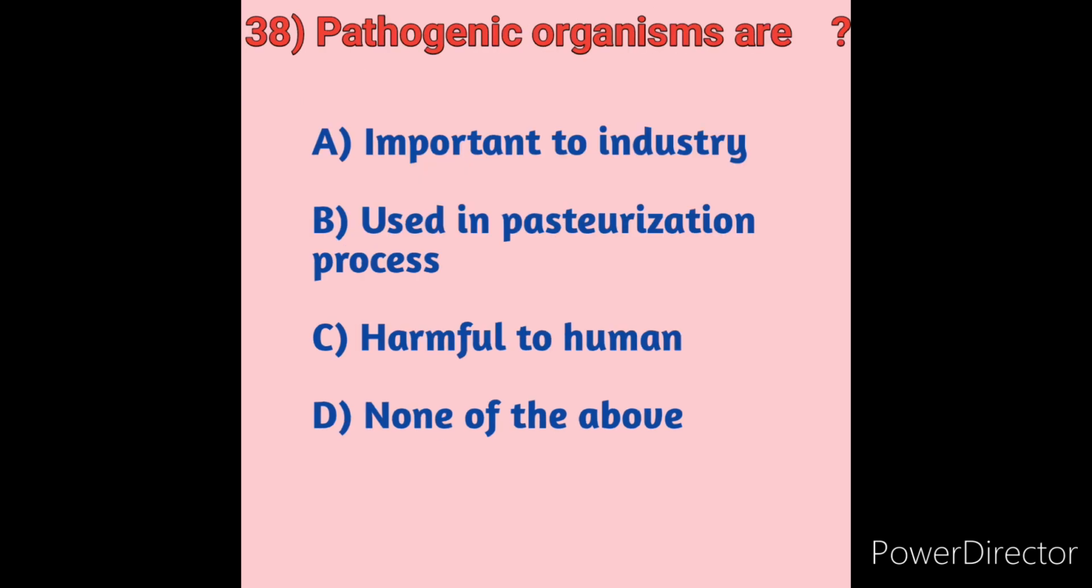Pathogenic organisms are: option A, important to industry; option B, used in pasteurization process; option C, harmful to human; option D, none of the above. Pathogens are organisms that can cause disease. The different types of pathogens and the severity of the disease they cause vary. Pathogens cause illness to their host in a variety of ways.